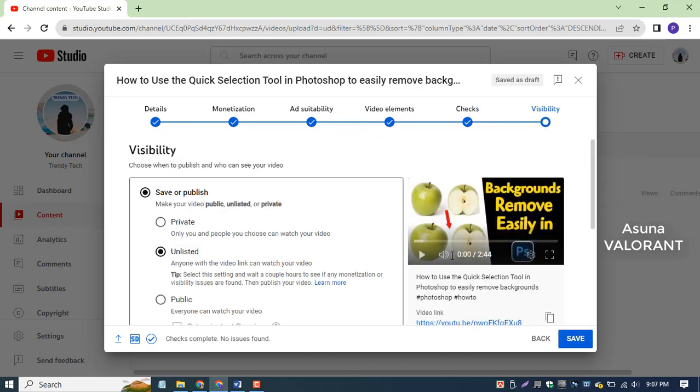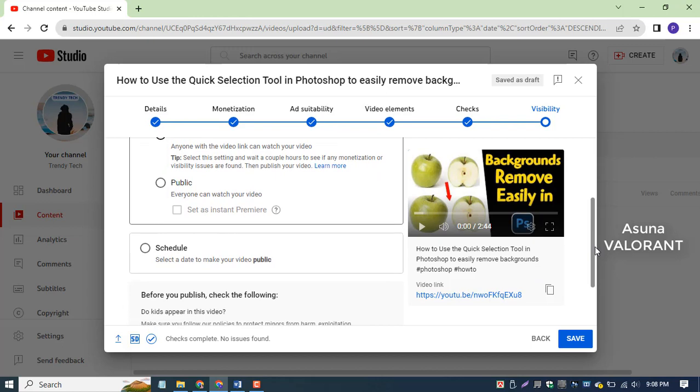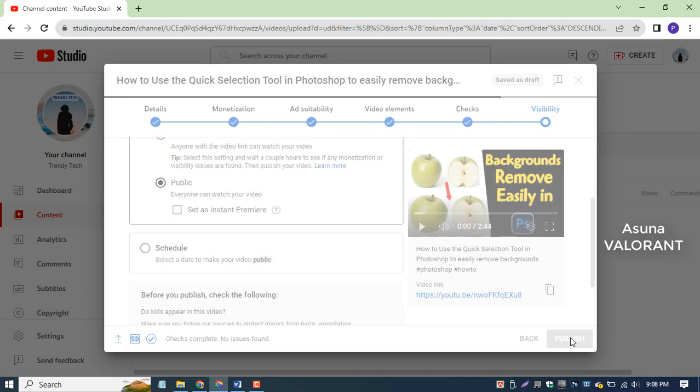Choose the visibility setting and publish date. The visibility setting will have three options: private, unlisted, and public. You also have the option to schedule the video for a specific date and time or publish immediately. Check publish. Once you are happy with all of the various settings for your video, you can press publish.